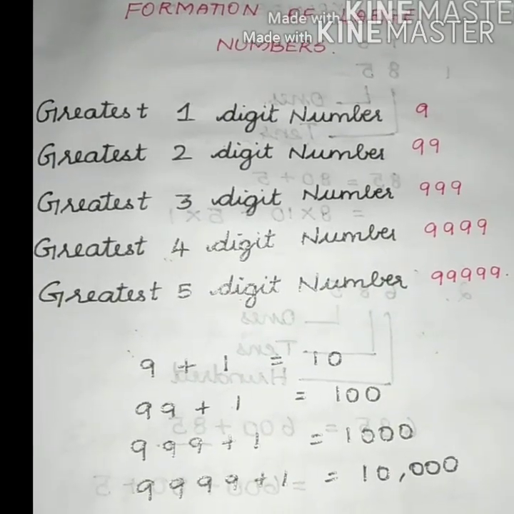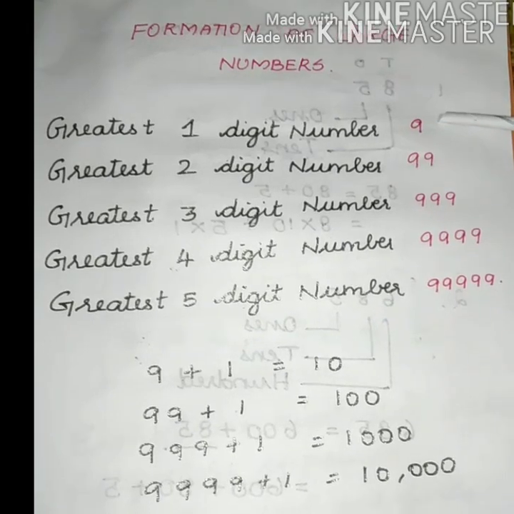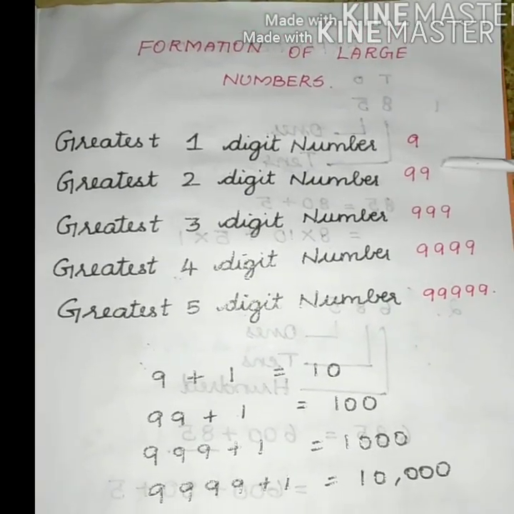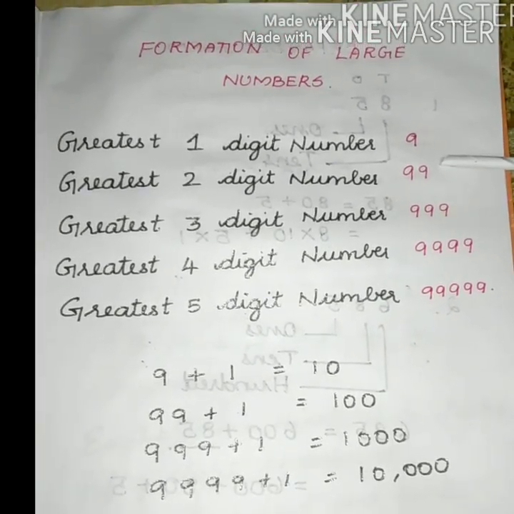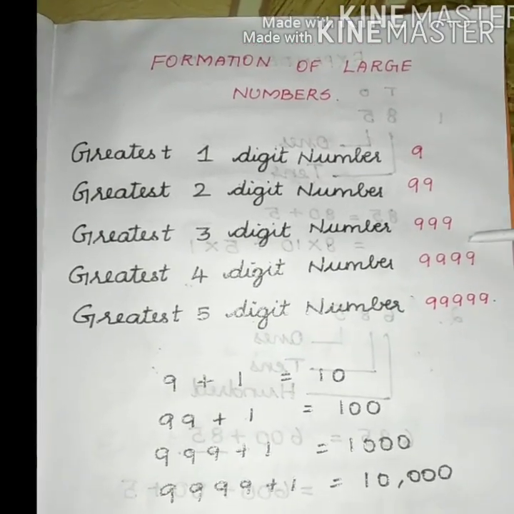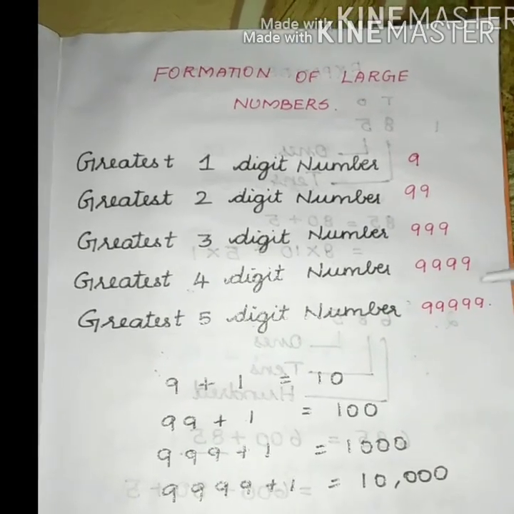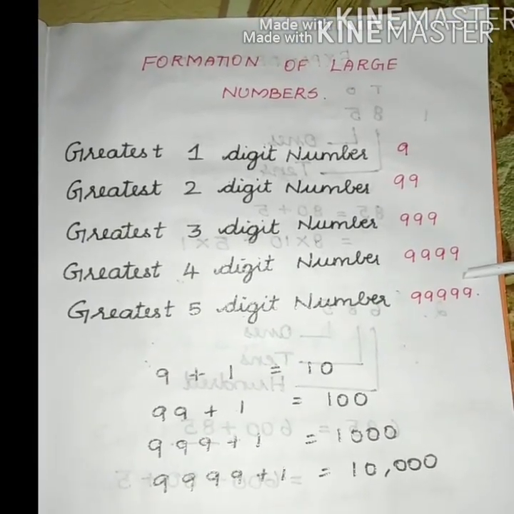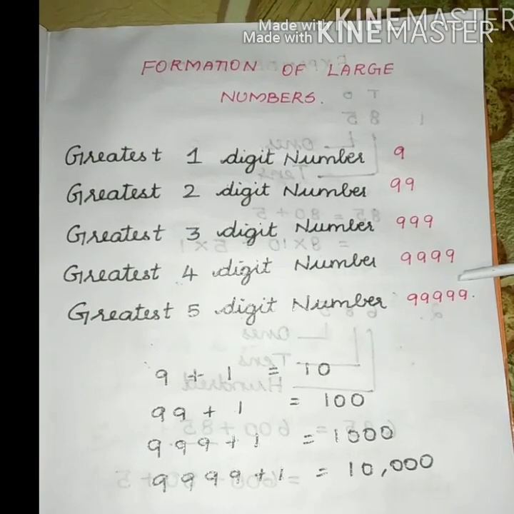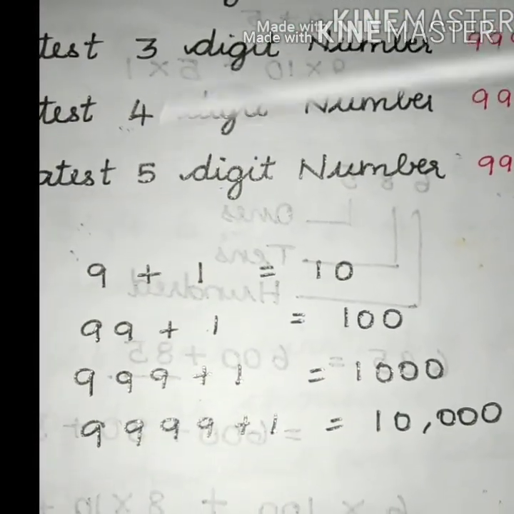Formation of large numbers. As we already know, the greatest one-digit number is 9, the greatest two-digit number is 99, the greatest three-digit number is 999, the greatest four-digit number is 9999, and the greatest five-digit number is 99999. Now let us observe the given pattern here.